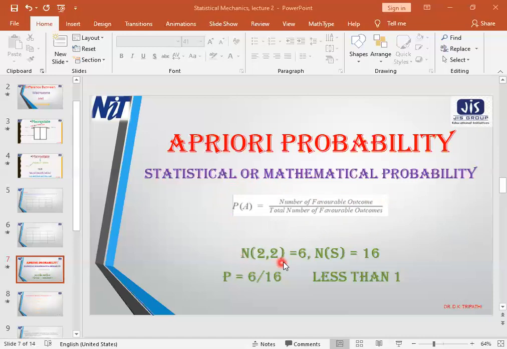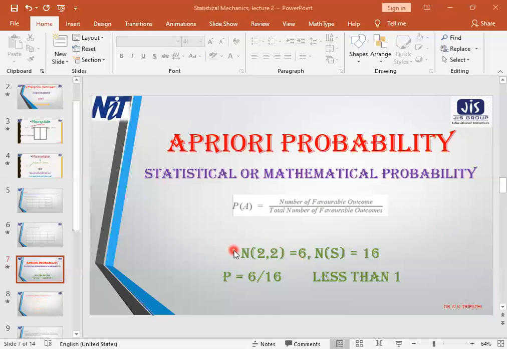So let us, for our example, find out the chance of occurrence of the macrostate 2-2 when the 4 particles are thrown to fall into 2 compartments. The number of ways in which the 2-2 distribution can be realized is 6. We have seen that.